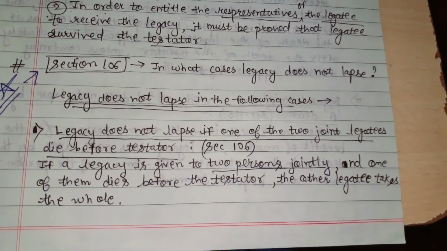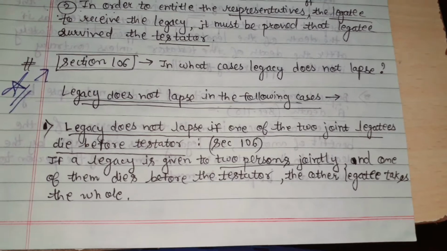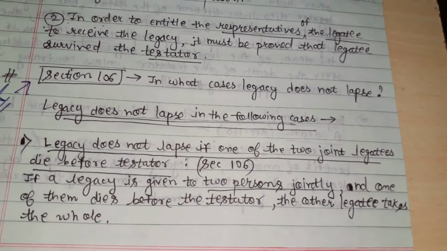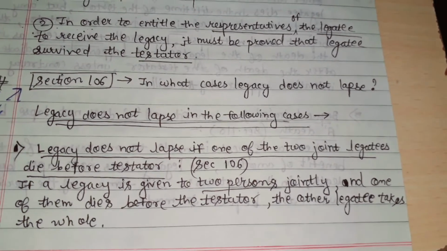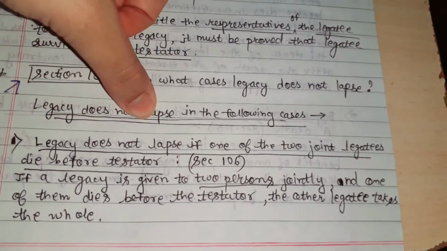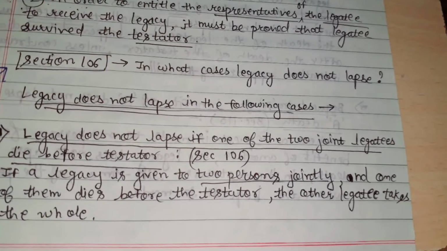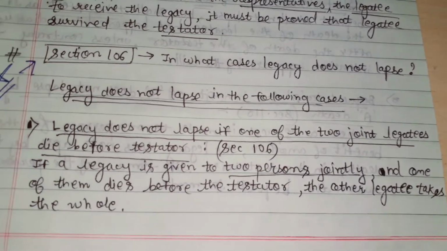First, the legacy does not lapse if one of two joint legatees dies before the testator. If a legacy is given to two persons jointly and one of them dies before the testator, then the other legatee takes the whole. Means the same property is given to two persons and one of them dies, then the other one remains. That's why this legacy does not lapse. The other legatee takes the whole property.